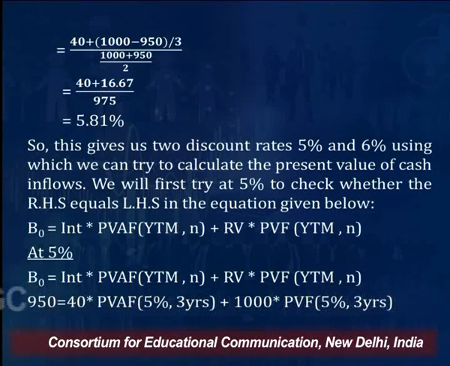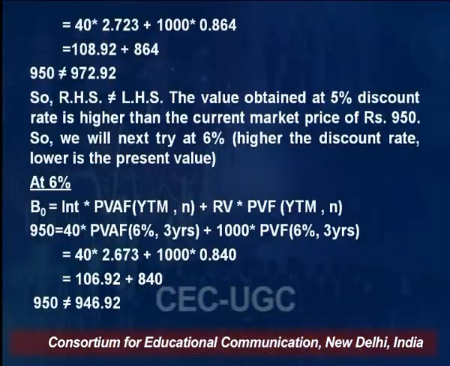Since there is a flow of income in the form of interest for 3 years, what is the present value of 40 rupees for 3 years if I discount it at 5%? You can refer to the present value annuity factor. If you add up these two, you get a value equivalent to 972 rupees.